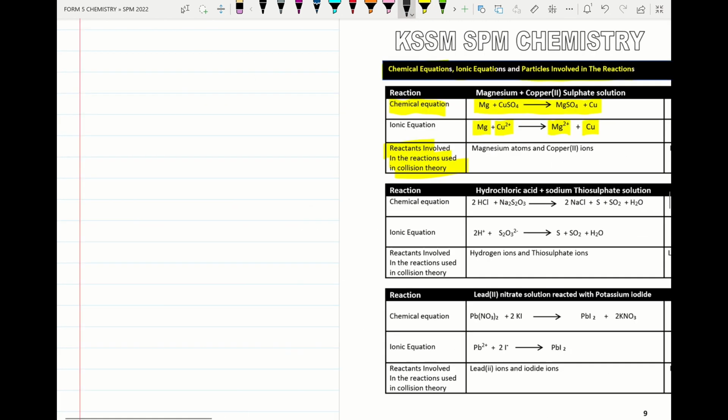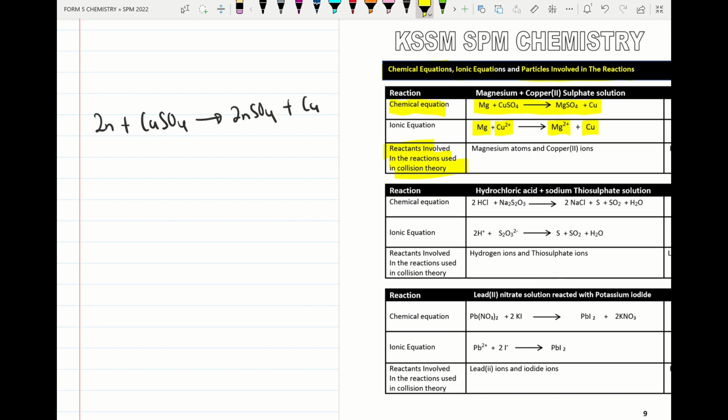So we try to check another example. So I'll do here, zinc reacts with copper 2 sulfate, so we will get zinc sulfate plus copper. Here, please remember when it is one capital, one small, this exists as an atom. And when we have metal plus non-metal and it's a soluble salt, like copper 2 sulfate, it exists as ion.